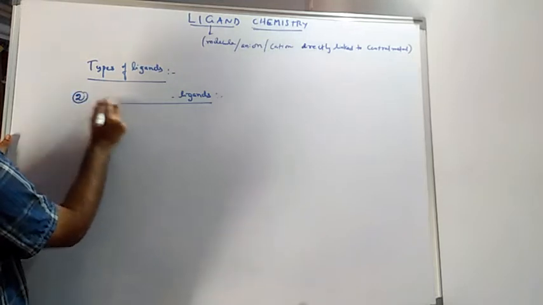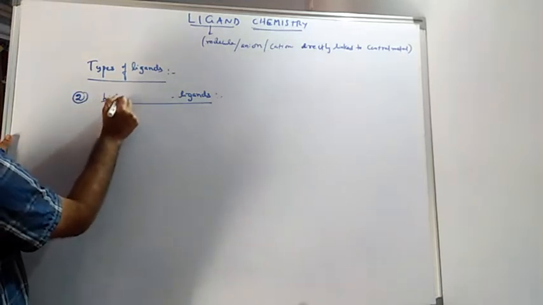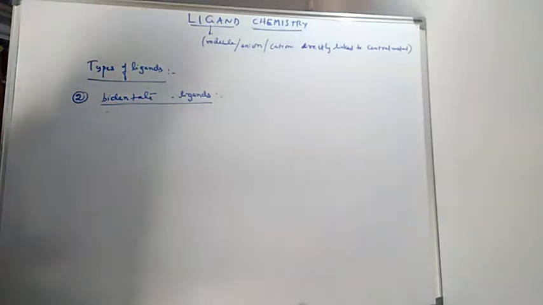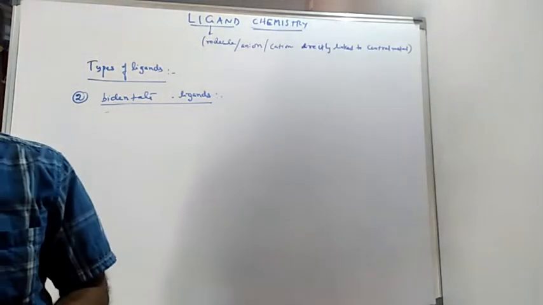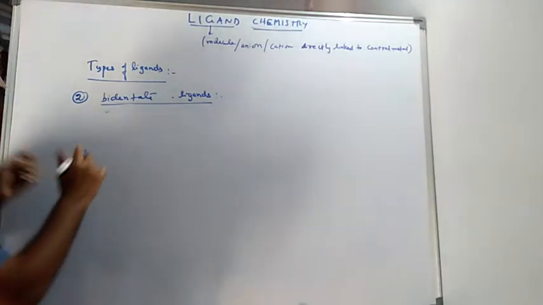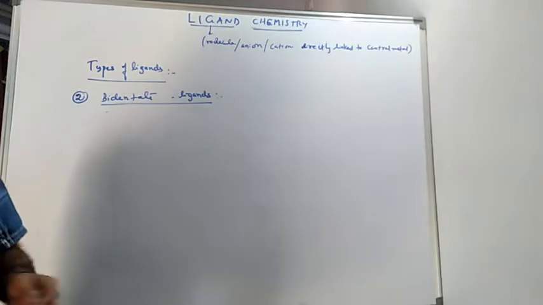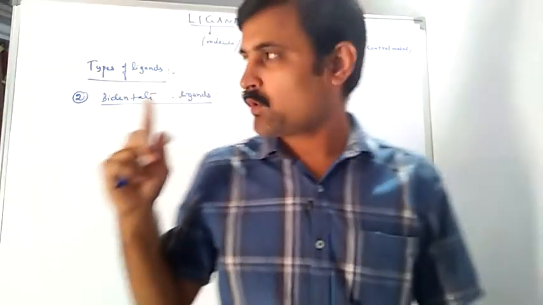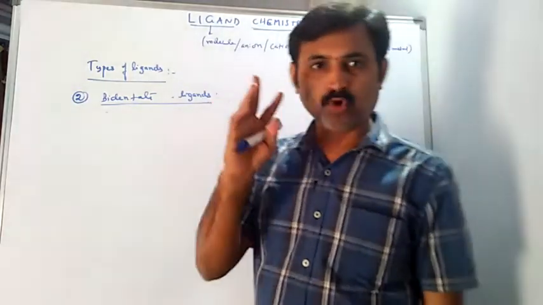The next one is bidentate ligands. In the name itself, we are saying that these are bidentate ligands, meaning ligands which have two donor atoms. Earlier we said one donor atom in the case of monodentate ligands.